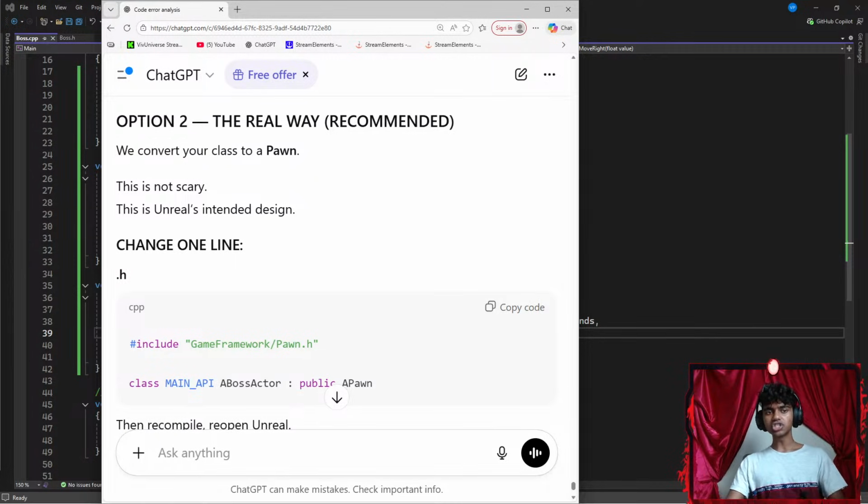Okay, so I might actually try to change this one line here, or do the recommended way?